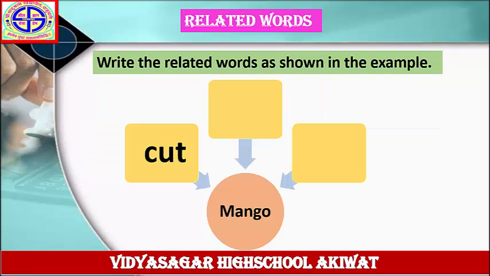Write the related words as shown in the example. Mango. The answer is given, cut. Cut, this is an action verb. Cut mango. In the same way, the remaining answers: put mango, buy mango, sell mango, pack mango. In this way, you have to complete this verb diagram in your notebook.